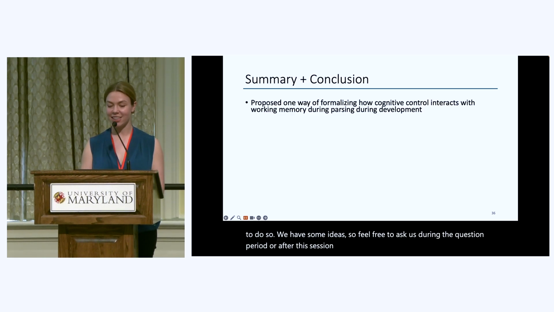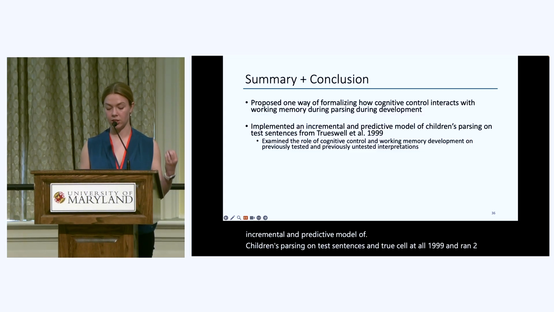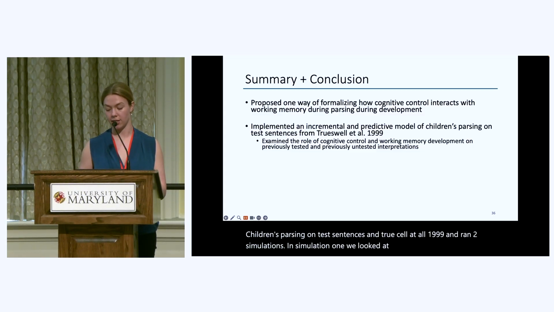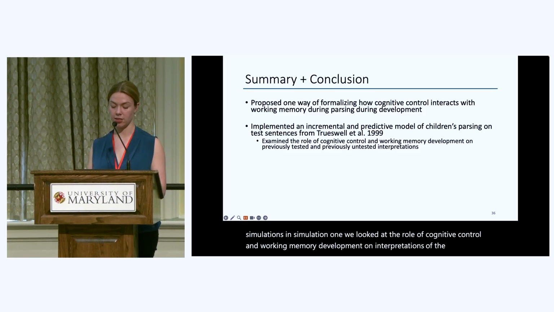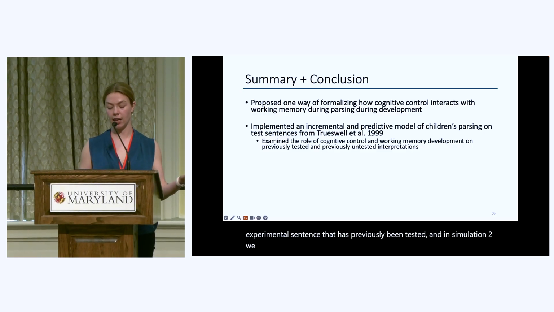So to summarize, in this study, we proposed one way of formalizing how cognitive control interacts with working memory during parsing throughout development. We implemented an incremental and predictive model of children's parsing on test sentences in Trueswell et al. 1999 and ran 2 simulations. In simulation 1, we looked at the role of cognitive control and working memory development on interpretations of the critical experimental sentence that has previously been tested, and in simulation 2, we considered a previously unexamined interpretation of that test sentence.